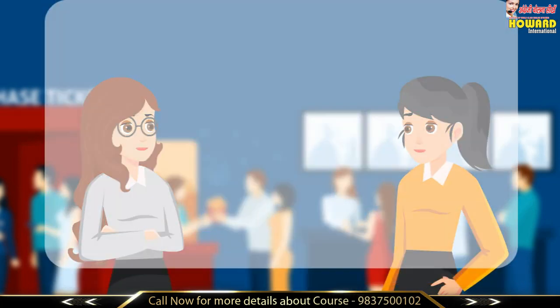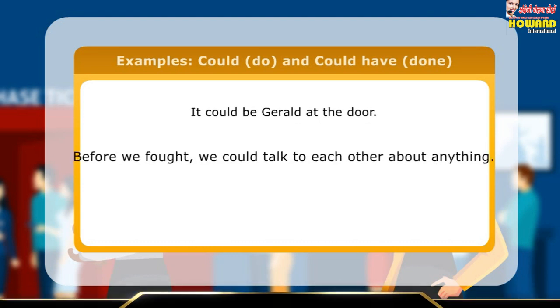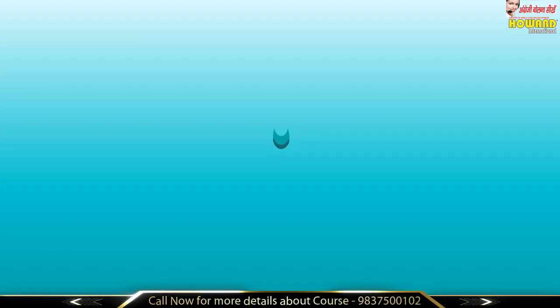Here are few examples of sentences with could do and could have done. It could be Gerald at the doctor. Before we fought, we could talk to each other about anything. I could have caught the thief if I was not unwell.